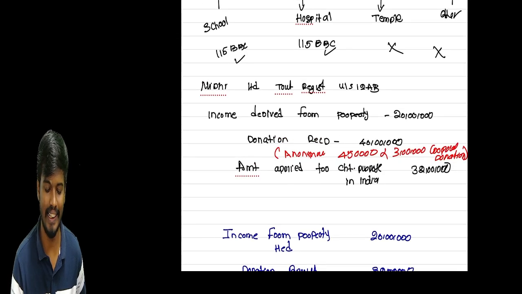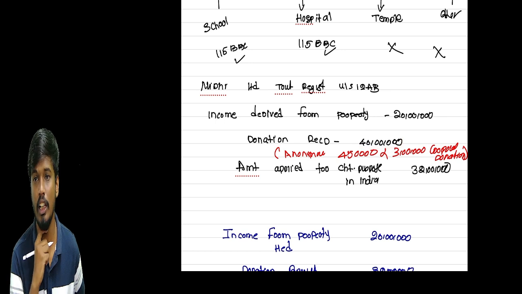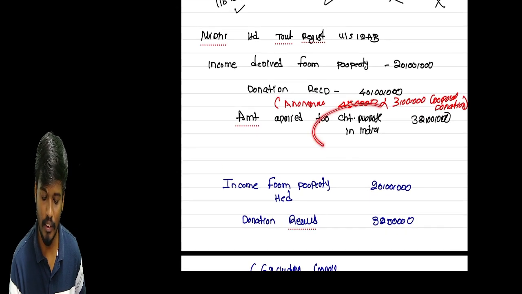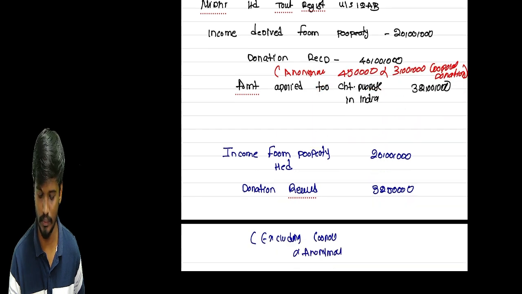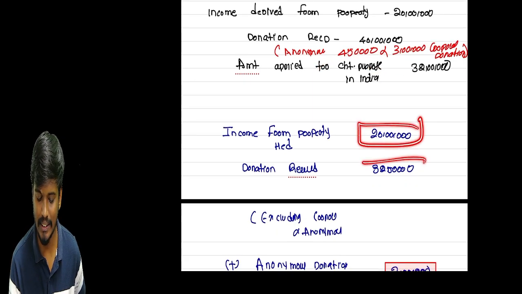Don't worry, sir. I will take an example. Nidhi Limited is a trust under section 12AB. Income derived from property is 20 lakhs. Donation received is 40 lakhs. In this, 4 lakh 50 thousand is anonymous donation and 3 lakhs is corpus donation. The amount applied for charitable purposes is 3 lakh 20 thousand. Income from property is 20 lakhs and donations are 32 lakh 50,000.